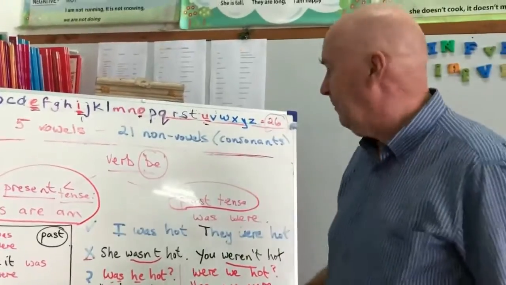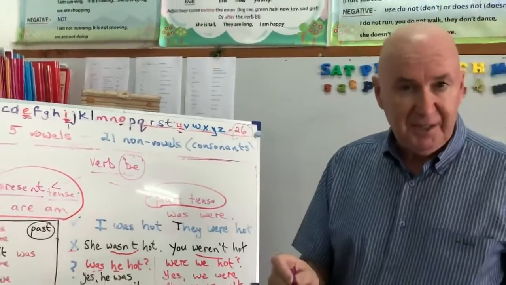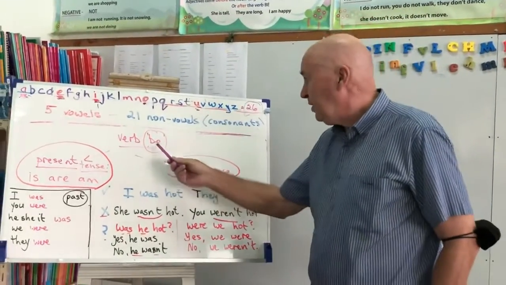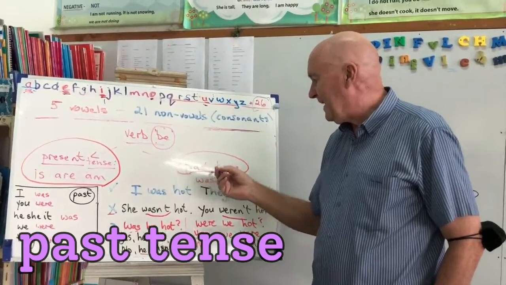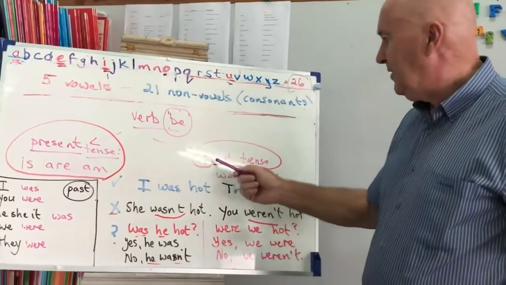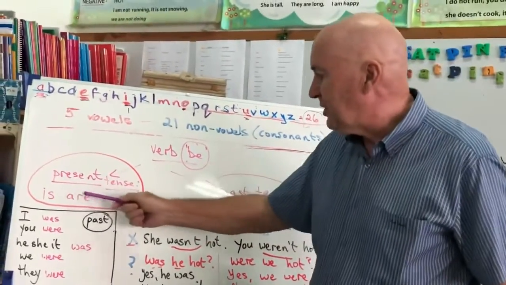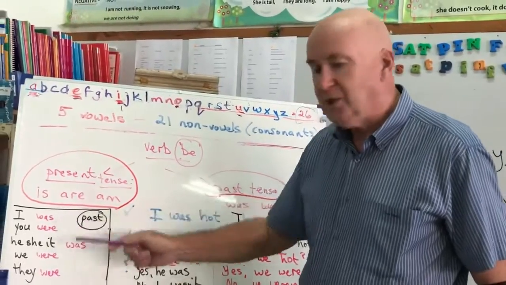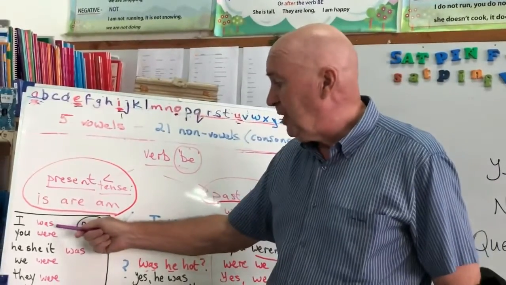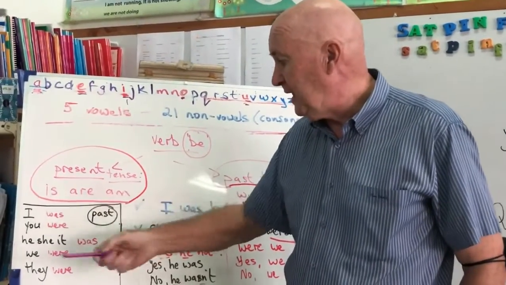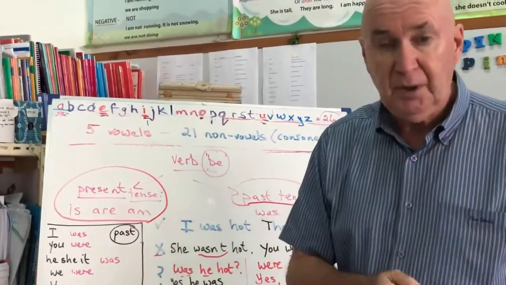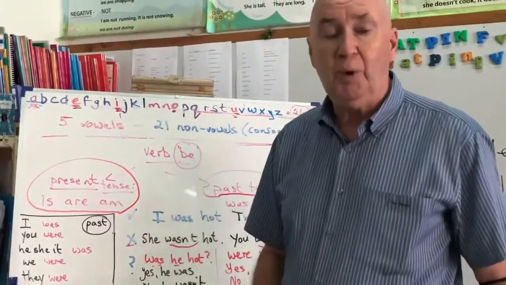But what we're looking at is if we're talking about yesterday, or last week, or last year, or last month, then we have to put the verb be into the past tense, because we're talking about the past, something that's finished. And then we change it, instead of is, are, and am, it becomes was and were, the past of the verb be. And we use was if we're talking about one person, I, or he, she, and it. And we use were if we're talking about you, or we're talking about more than one person.